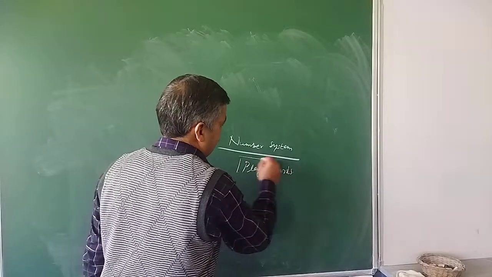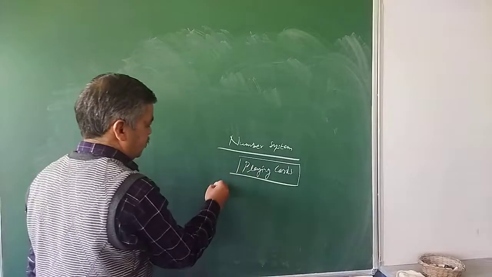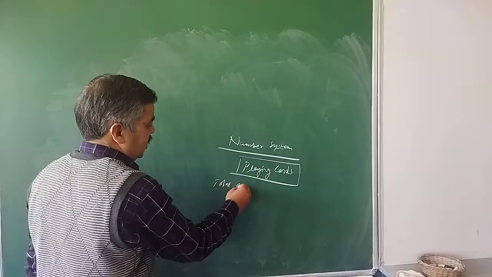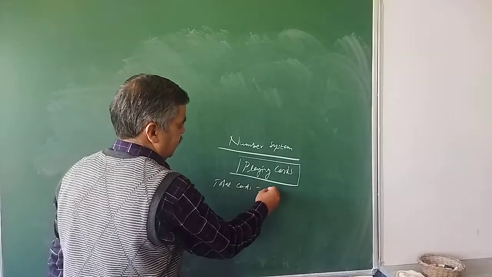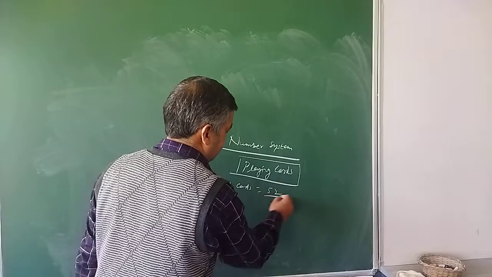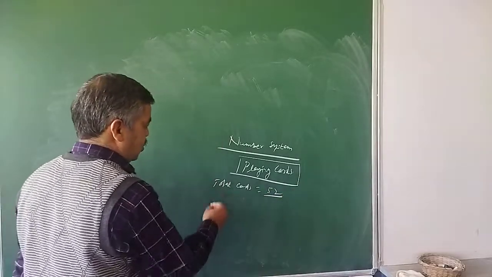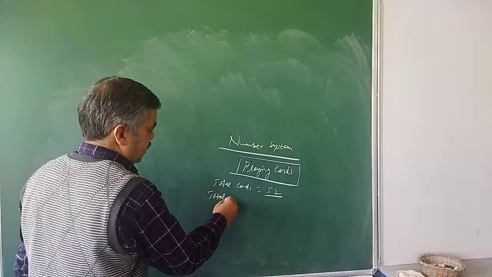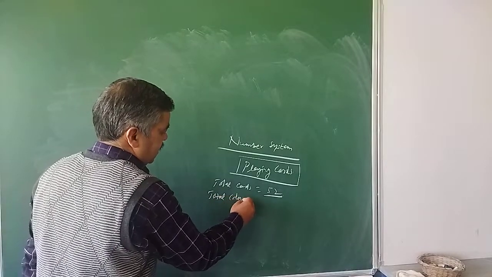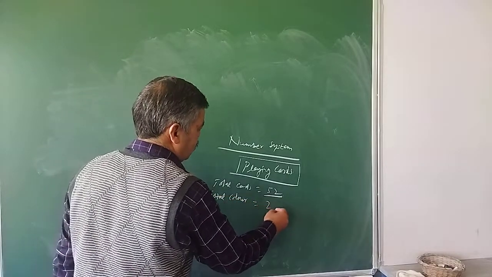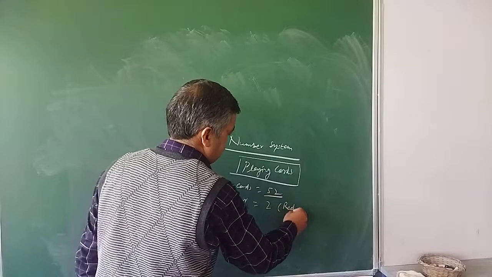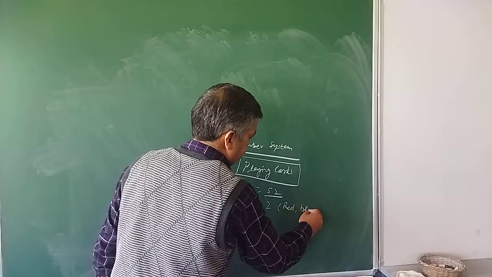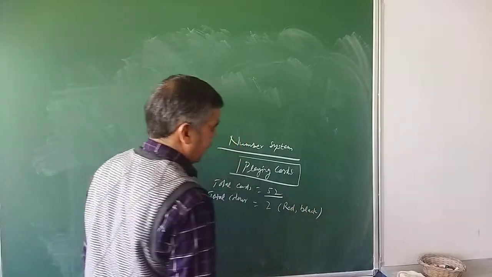In a pack of cards, you must know that the total number of cards is 52. The total colors are 2, that is red and black.